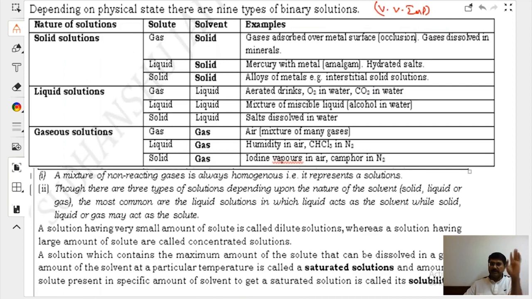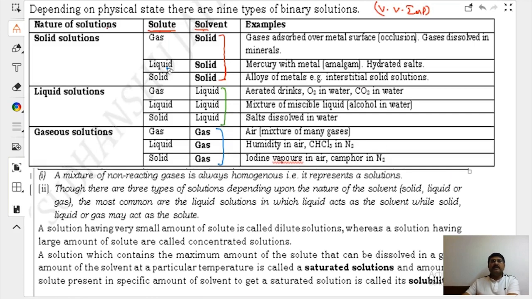I wrote the nature of solution, I wrote solute, I wrote solvent, and here is the example. For the solvent we wrote solid, then liquid, and then gas.